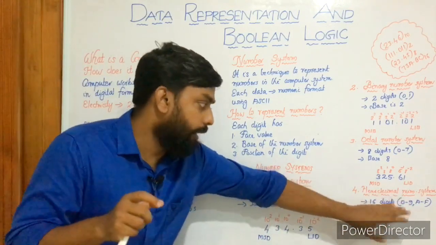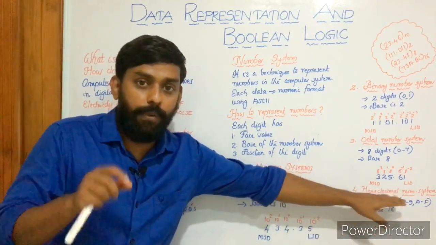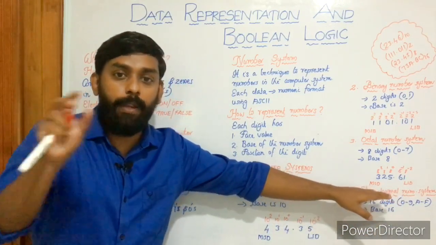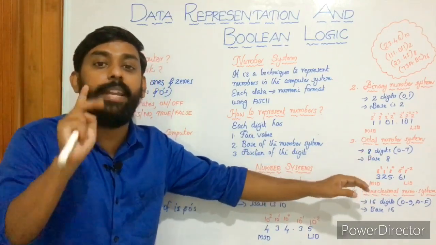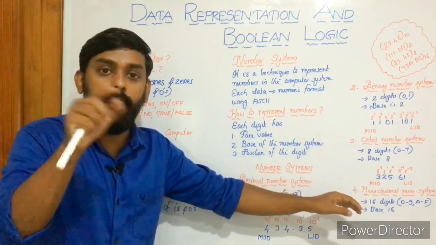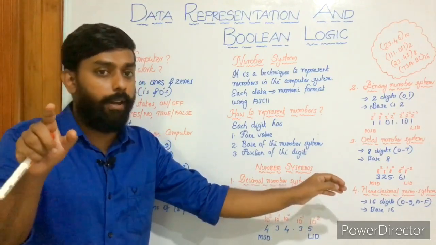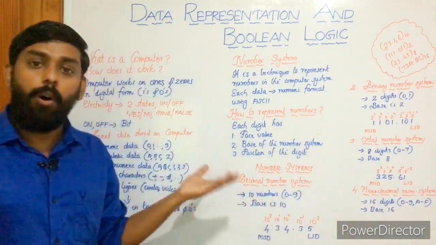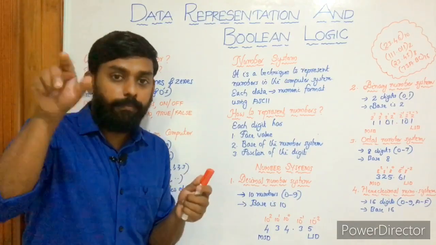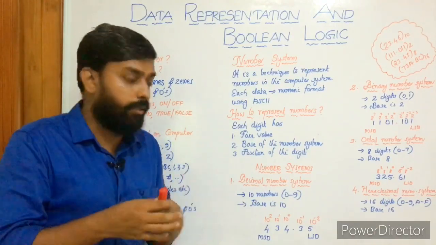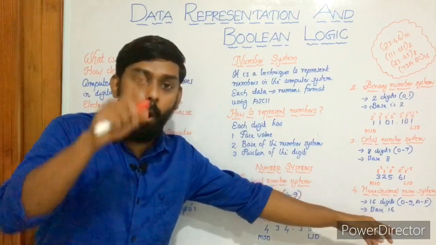So it has 16 numbers, 0 to 9 and A to F. From 10 onwards it is A to F, because from 10 onwards we have two digits in a number. 10 is a number, it has two digits, 1 and 0. 11 is a number, it has two digits, 1 and 1, right? So the base is 16, or we can write H, the capital letter H as well. Base 16 or H.